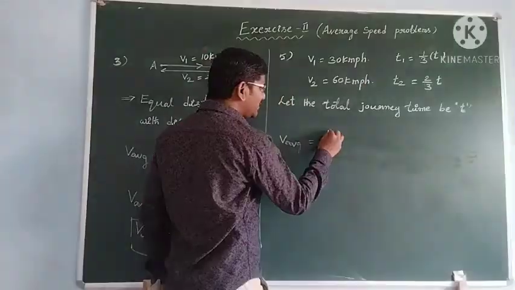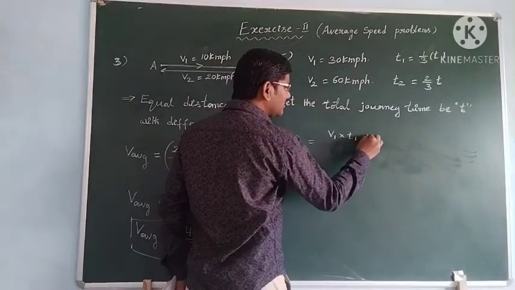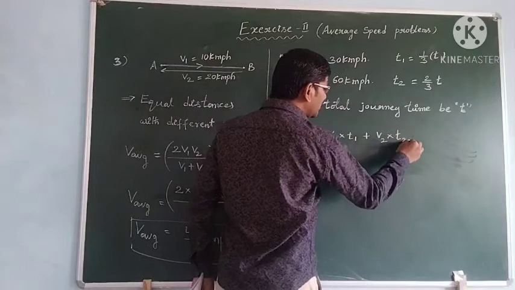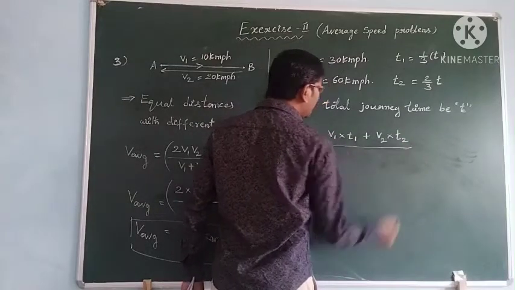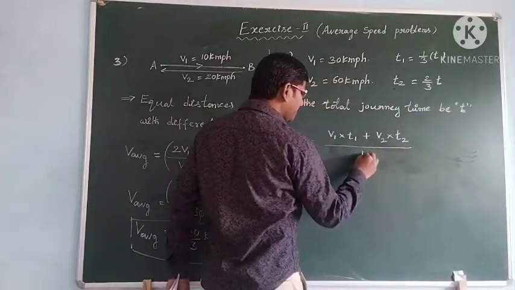Then average speed is equal to v1 into t1 plus v2 into t2, by total time t1 plus t2, that is equal to t.